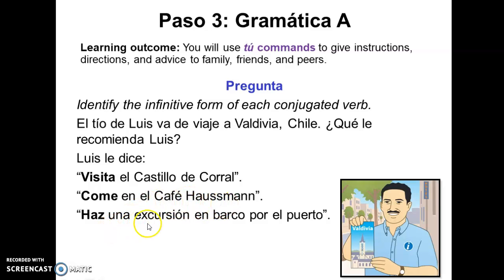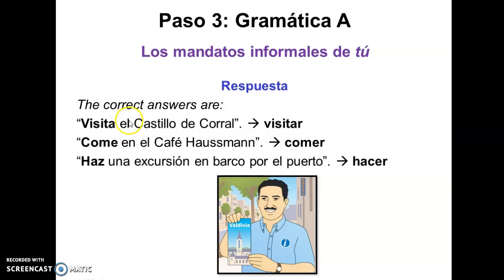Haz una excursión en barco por el puerto. And then the infinitives are: this is the command, visit the Corral castle, so the infinitive here is visitar, to visit. When he says come en el café Hosman, so eat at the café Hosman, comer, to eat, that's the infinitive. Haz una excursión en barco por el puerto, so go on an excursion on a boat around the port. So hacer, to do or to make.